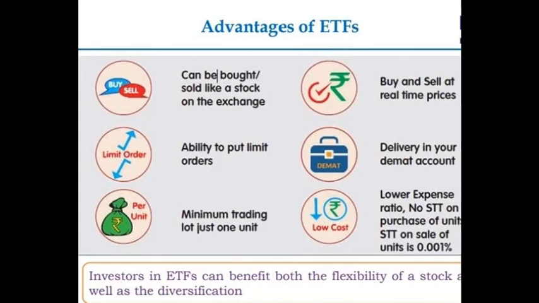Limit order, the ability to put limit orders. So you can put the selling order. For example, you have bought the PSU bank ETF for rupees 34. Now you can place a selling limit order at rupees 36. If the price of the ETF reaches rupees 36, it will be automatically sold and you will be earning some profits.